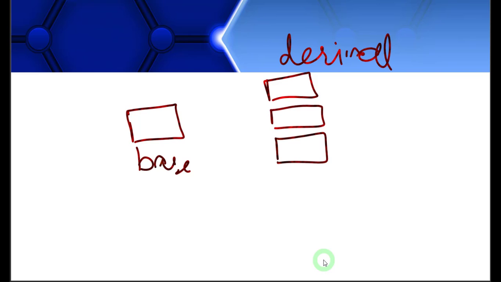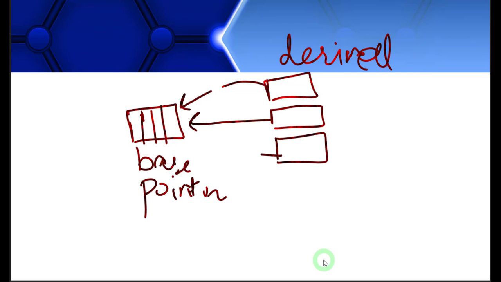And then what we used to do was assign these. This base pointer variable usually was of some array type, right? So it used to have many places in it. So we used to assign the derived class objects to the base class pointer.